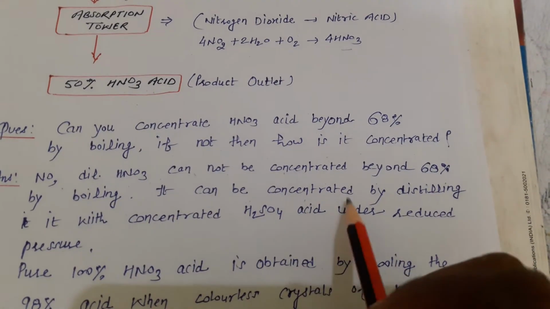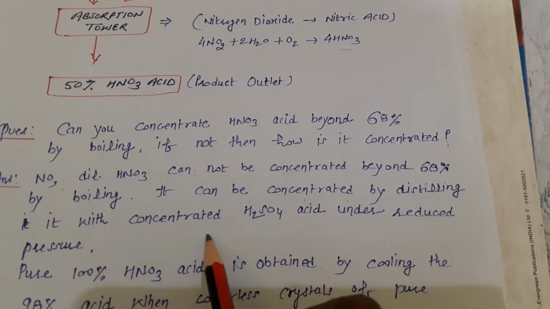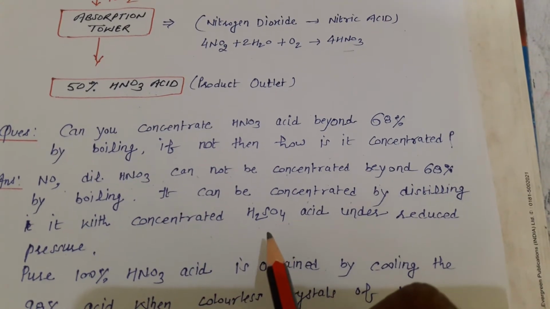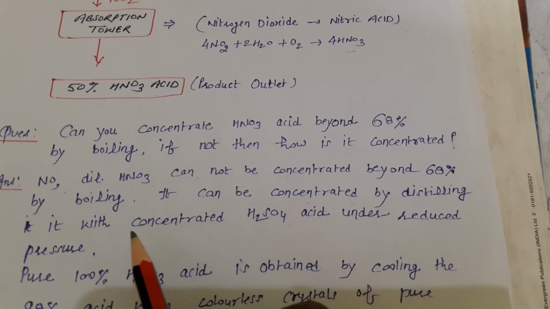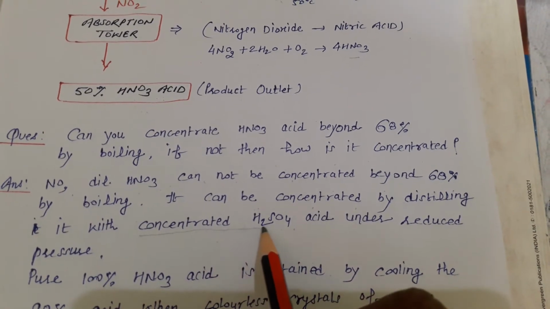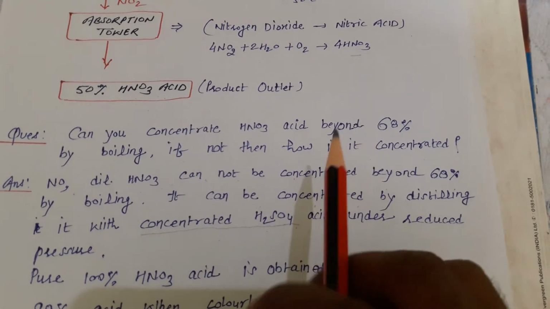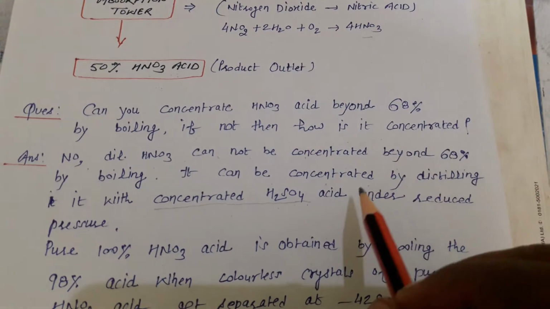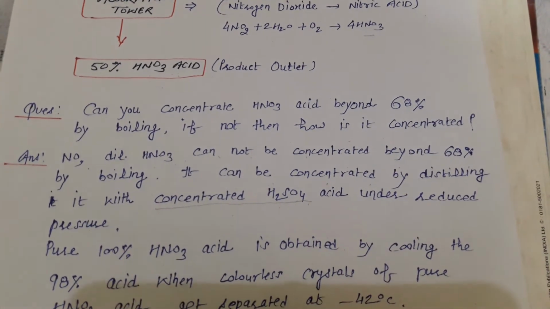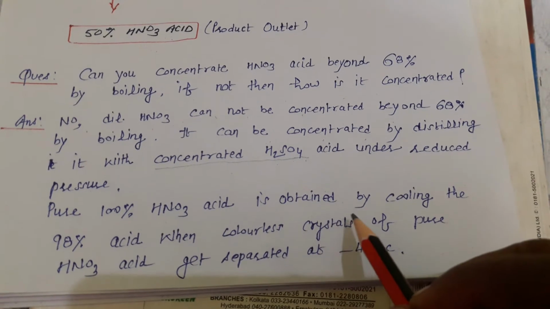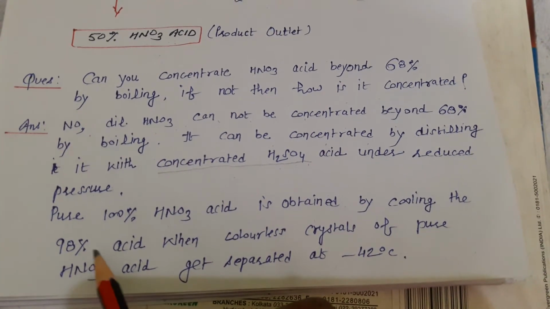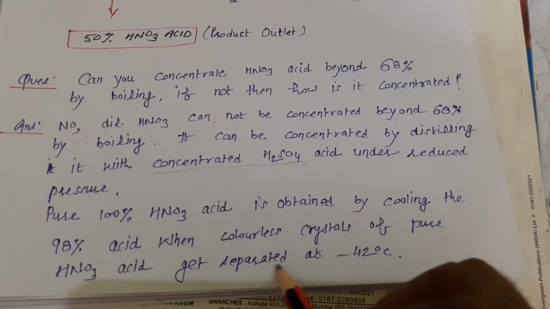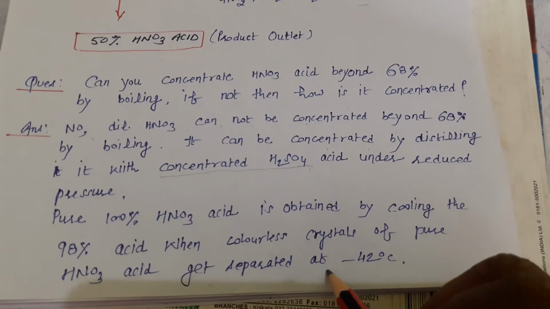It can be concentrated by distilling it with concentrated sulfuric acid, because this acid does not react with the nitric acid. In this case one property of concentrated sulfuric acid is shown, that is the dehydrating property. By this property we remove the water and make it more concentrated, under reduced pressure. Pure 100% nitric acid is obtained by cooling the 98% acid, when colorless crystals of pure HNO3 get separated at minus 42 degrees Celsius.